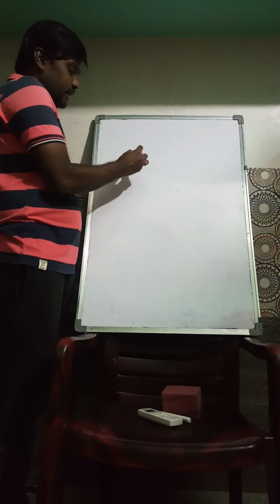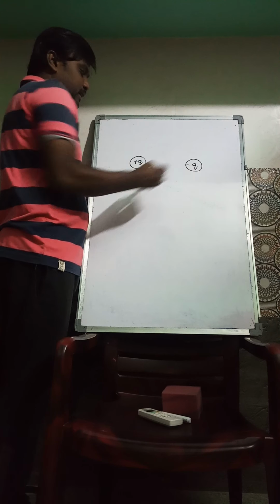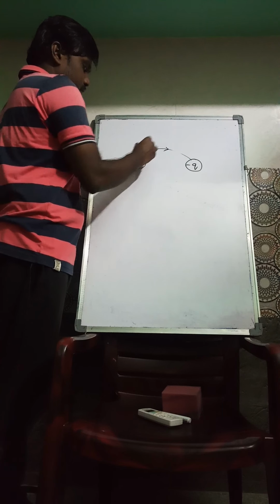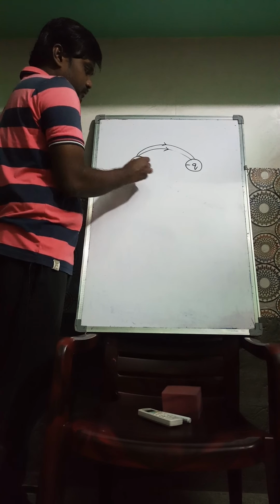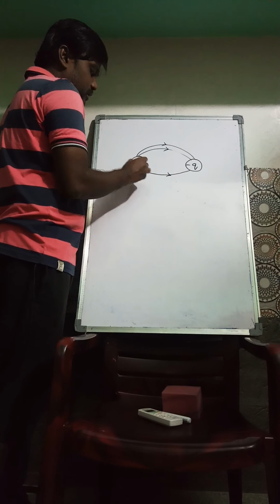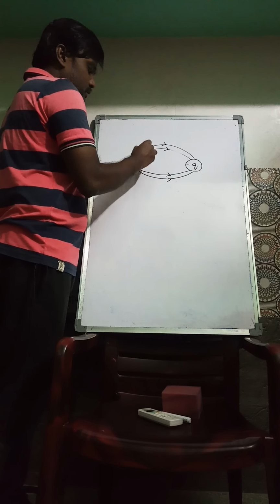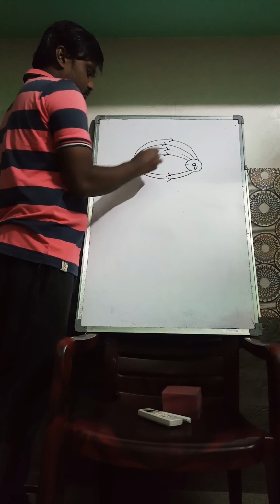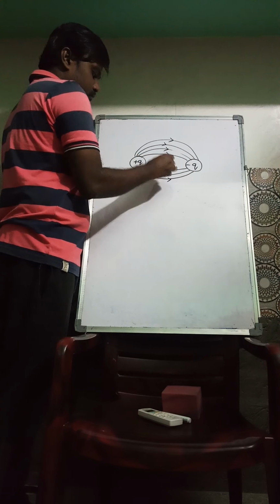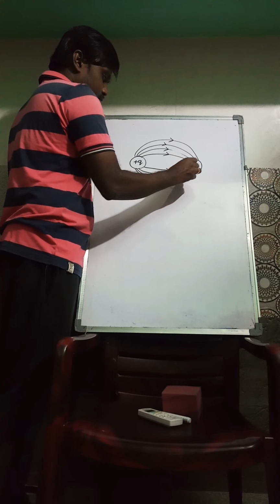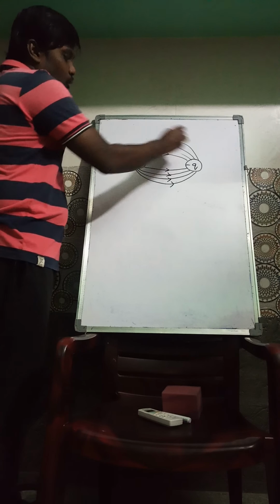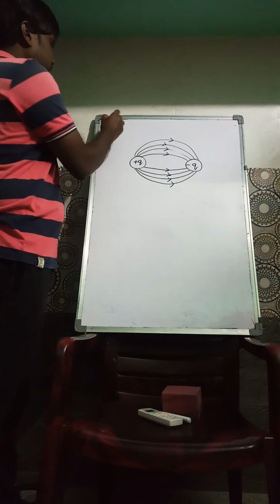Suppose you take a dipole, with plus q and minus q, and the arrangement of the field lines will be like this. I'm giving some additional information which is very important, so listen carefully. If you see this, these are all open loops, electric field lines.